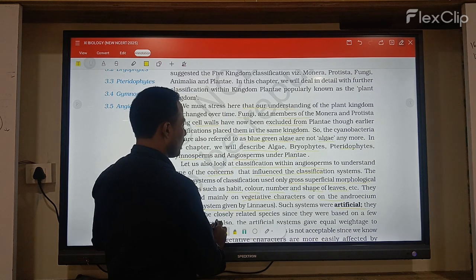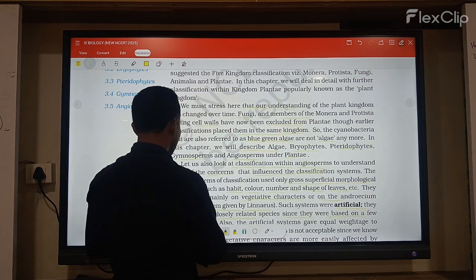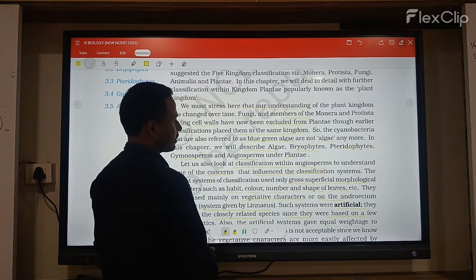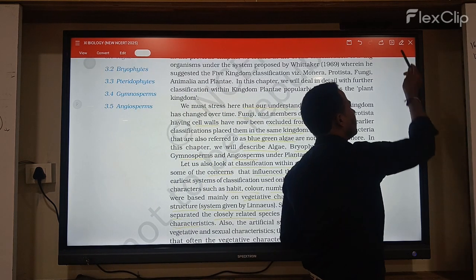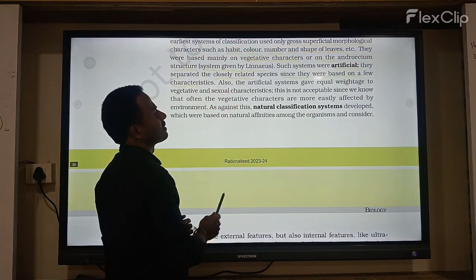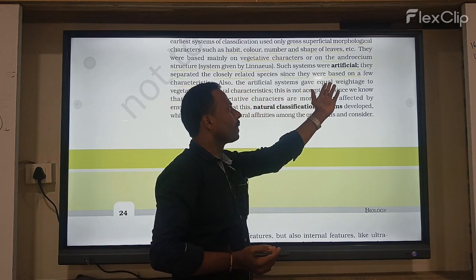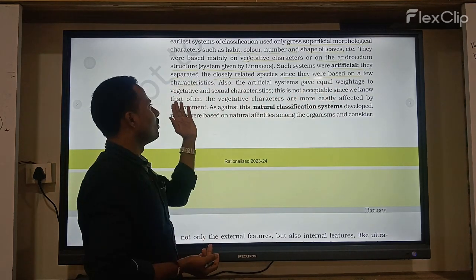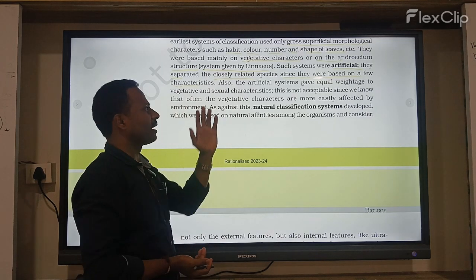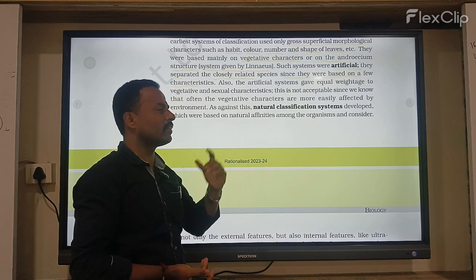They separated closely related species since they were based on a few characters. It is also an artificial system that gave equal weightage to vegetative and sexual characters.